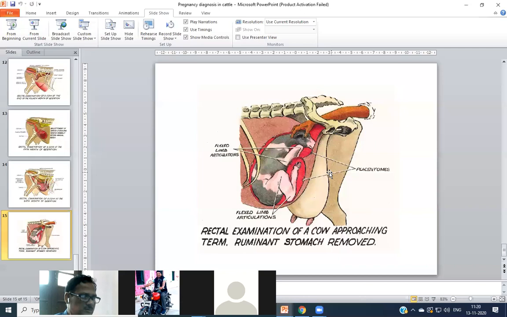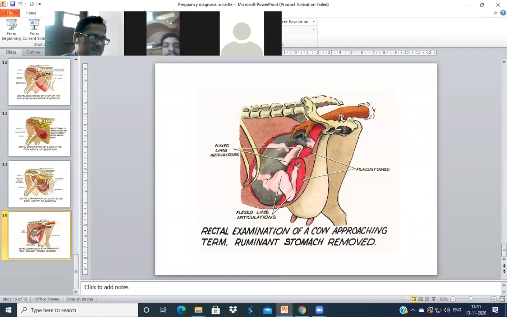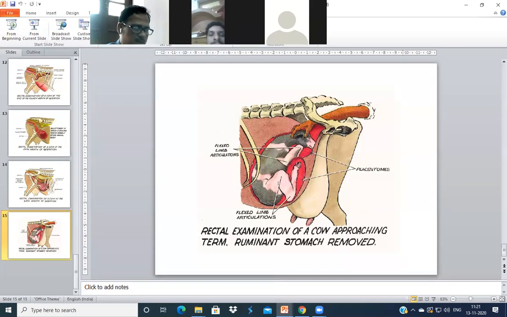Now I will come to the next topic. This is manual handling of retention of placenta. Another topic is manual handling of placenta. I will make you understand.